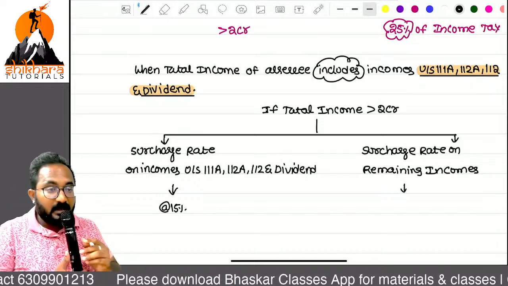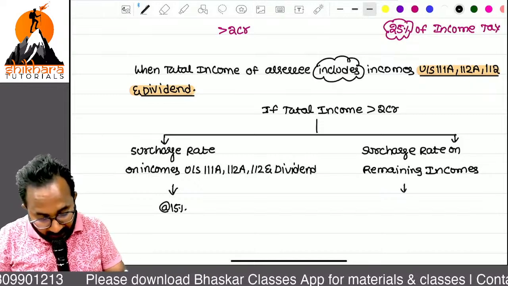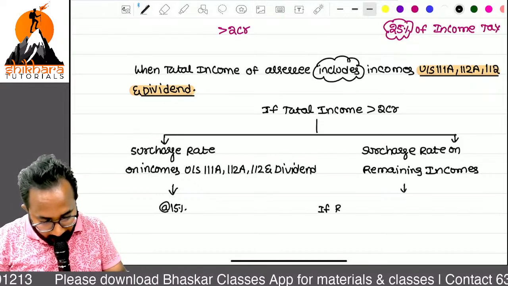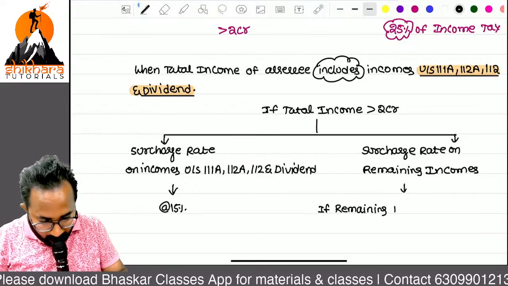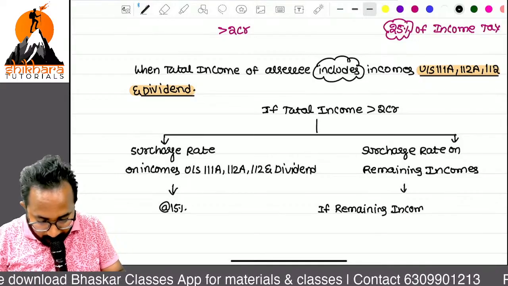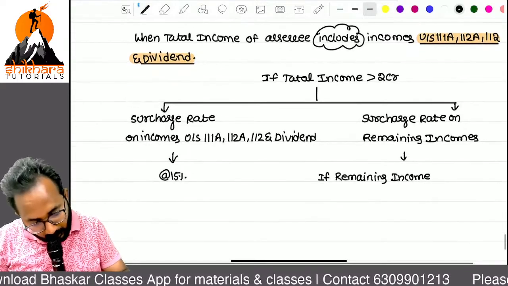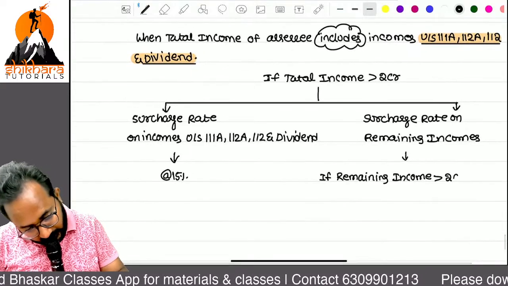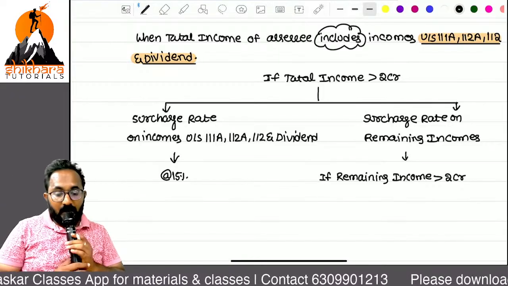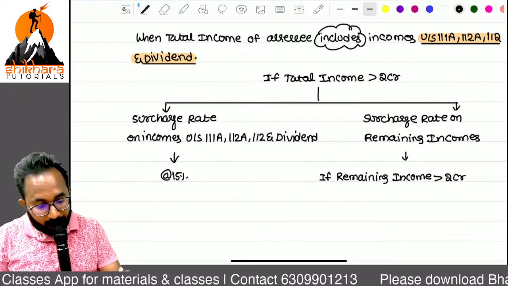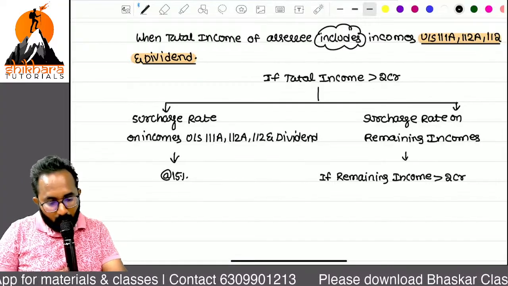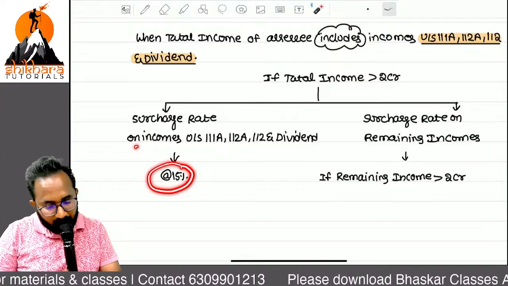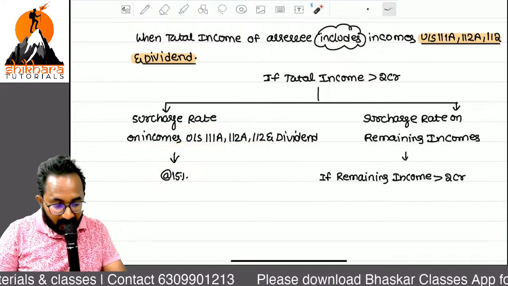If the total income is more than 2 crores, apply 15% on these incomes. Then check the remaining income.